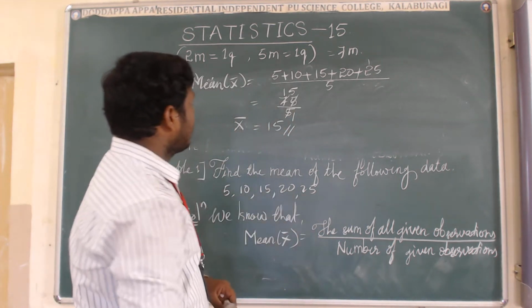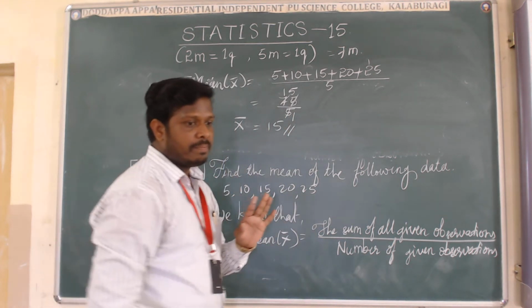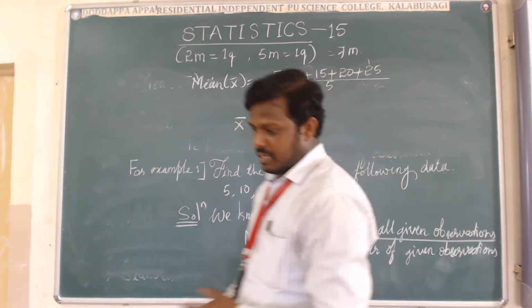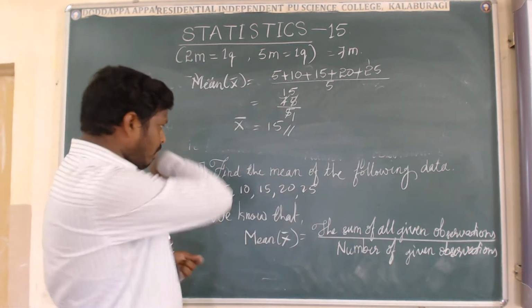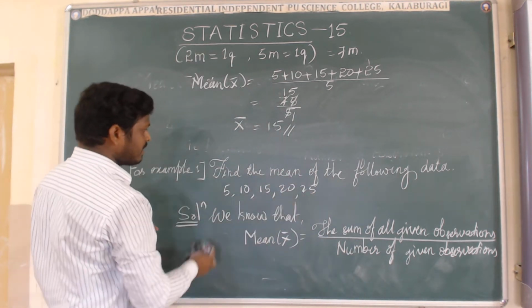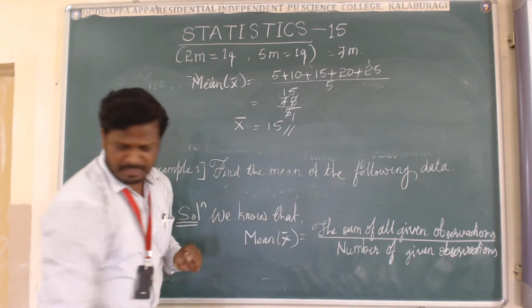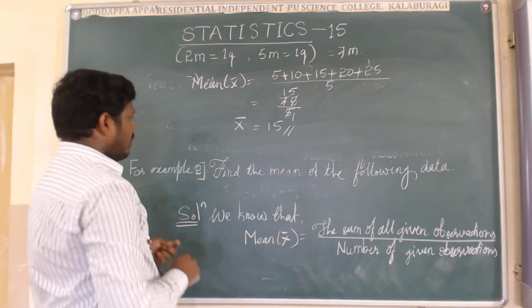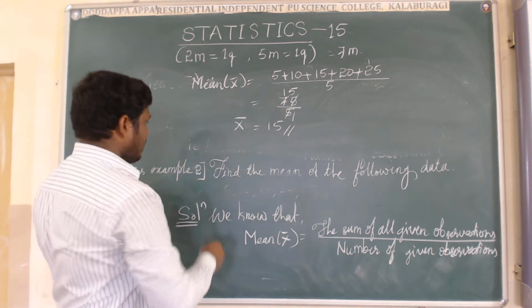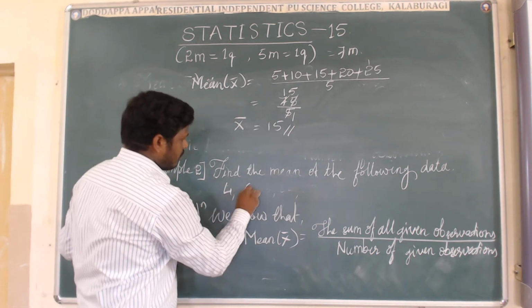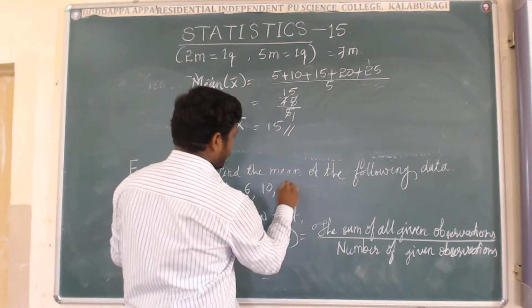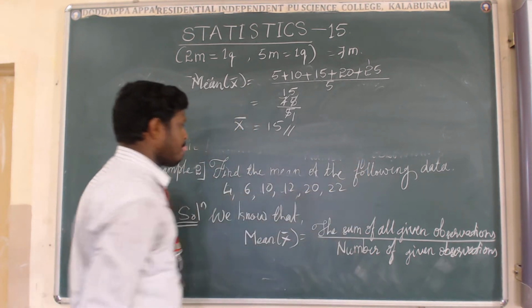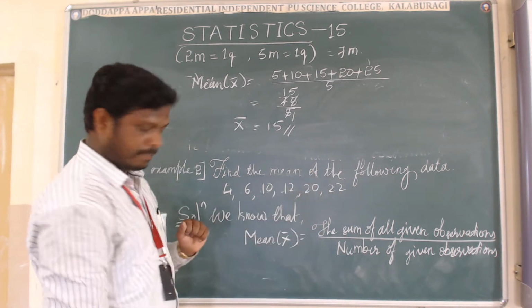I hope that you will understand very easily how to find the mean of the given observations. Let us come to one more example, the second example for how to find the mean of the given observations: 4, 6, 10, 12, 20, 22. Yes, follow the same procedure.